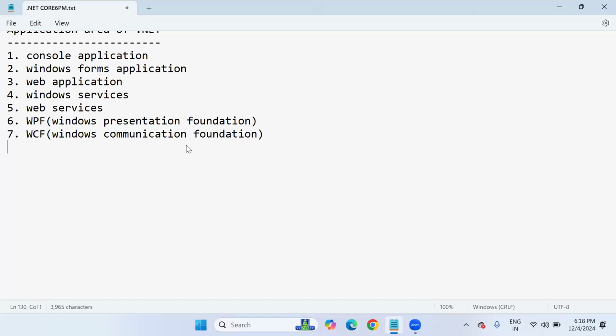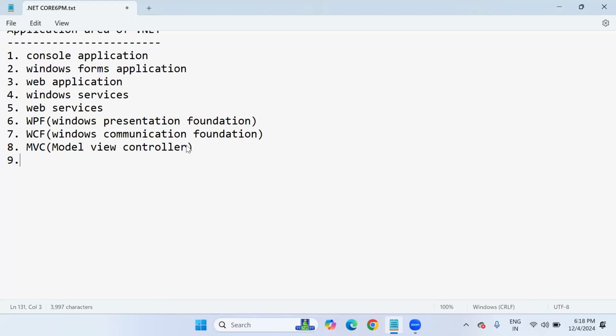The eighth one is MVC applications. I'll explain what kind of applications these are. This is one of the popular applications which we are going to develop in our ASP.NET. Model, View, Controller, we can say.